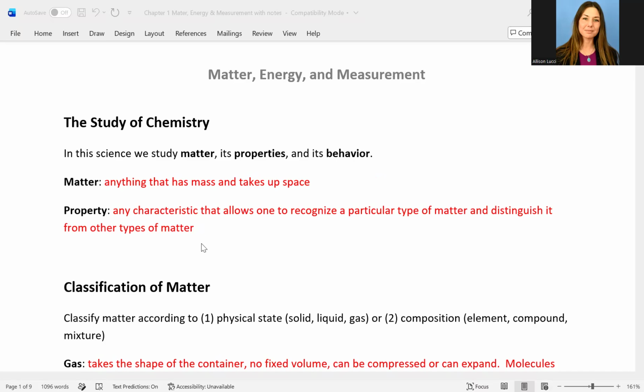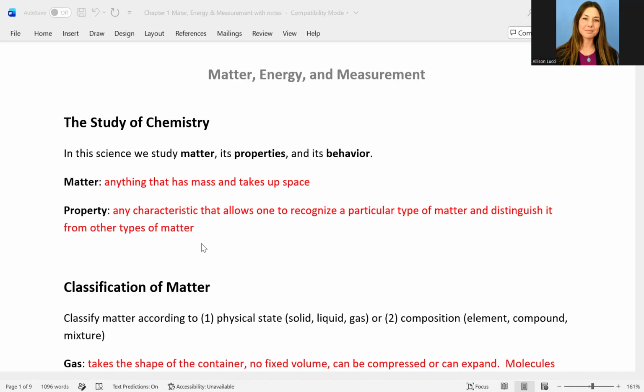And when we study chemistry, we're going to study matter, what's referred to as the properties of matter, and how matter behaves. So, to define matter, we can say that it is anything that has mass, or what you may think of as weight, but we'll differentiate why that's a little different. And it also takes up space. We commonly say that it will have volume. And a property is any characteristic that will allow us to differentiate between different types of matter.